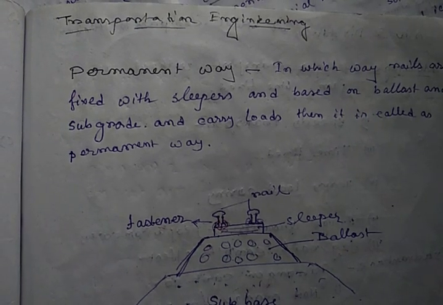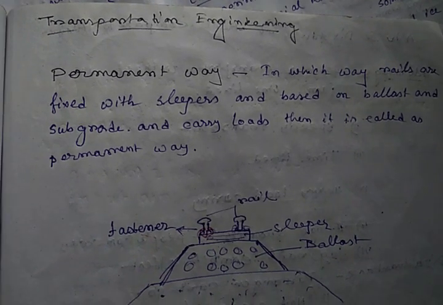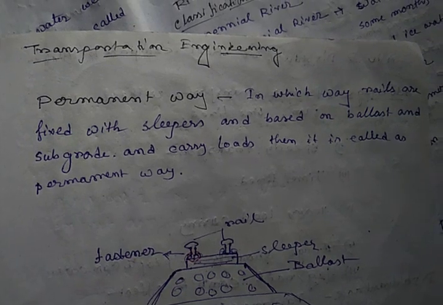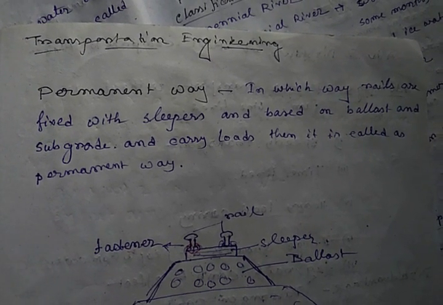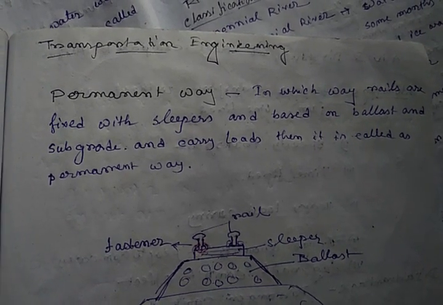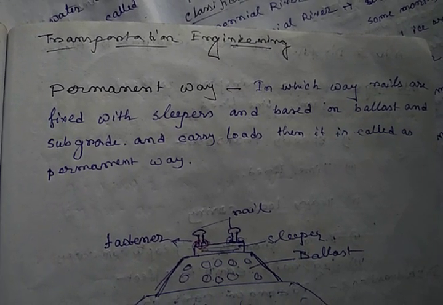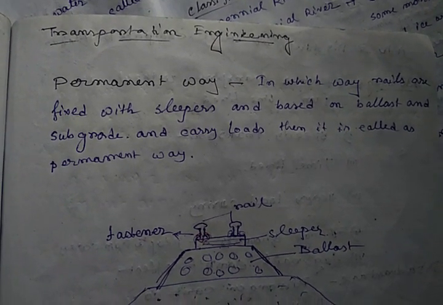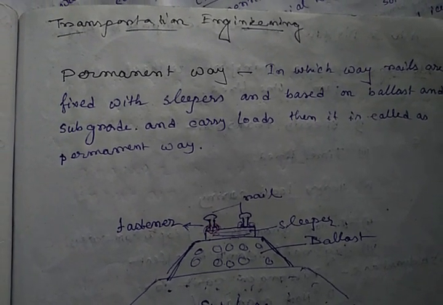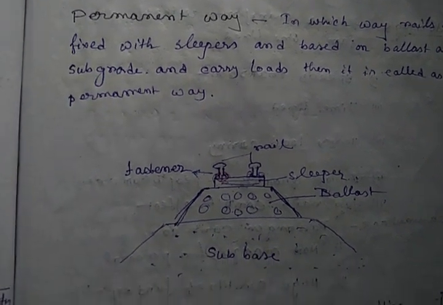Permanent way of railway engineering. What is permanent way? It is the way in which rails are fixed with fixtures and fastenings to sleepers, held by ballast, and the load is transferred to the subgrade. It is able to carry loads and movements, and this is called permanent way.